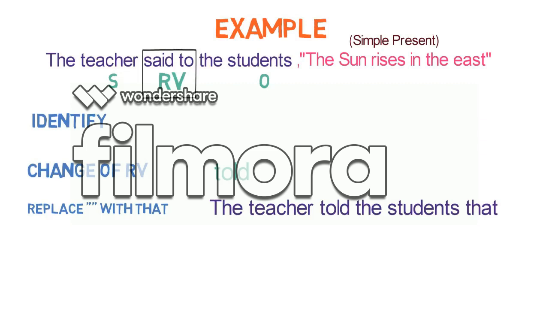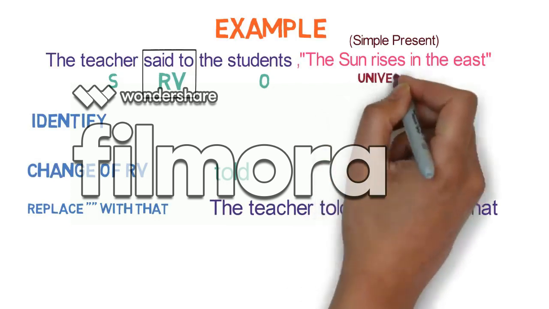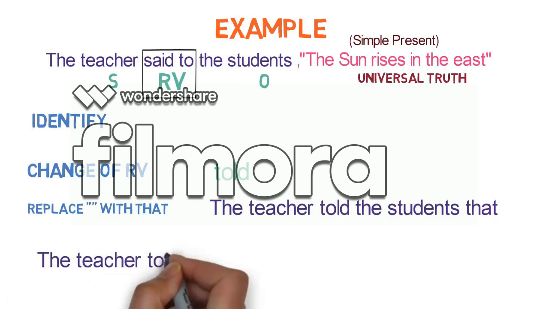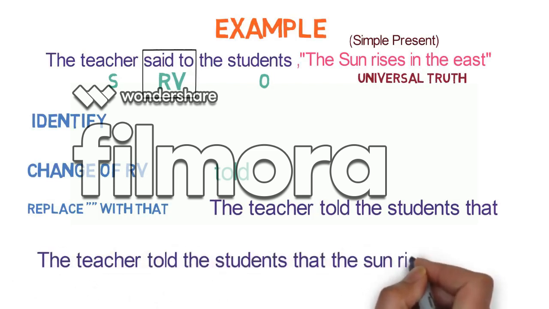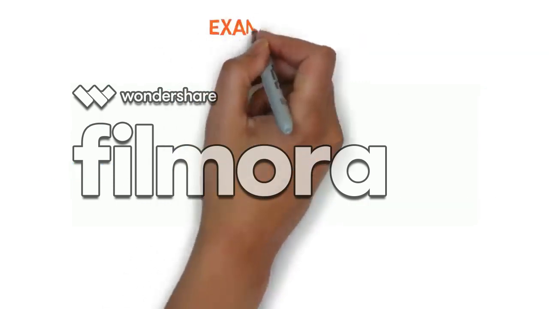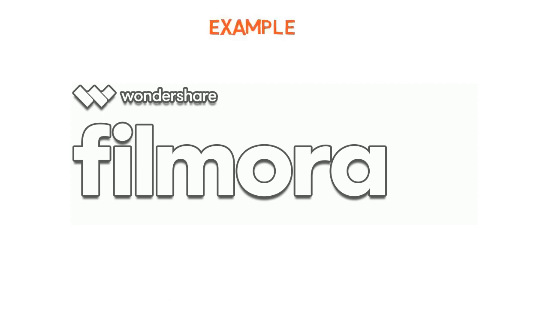Now the fifth step is change of tense. Here the tense is in simple present, but the sentence the sun rises in the east is a universal truth. So there will not be any change in tense. And the sixth step of change in time denoting word. As there are no such words, this change won't come. So the final sentence in the indirect speech is the teacher told the students that the sun rises in the east. Let's look into one more example to make things even clear.